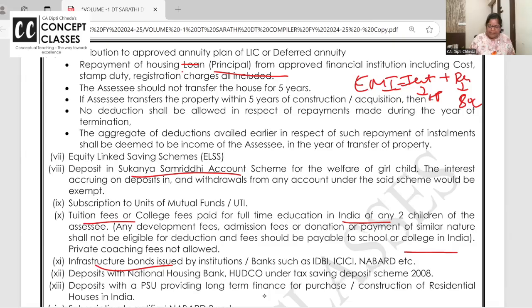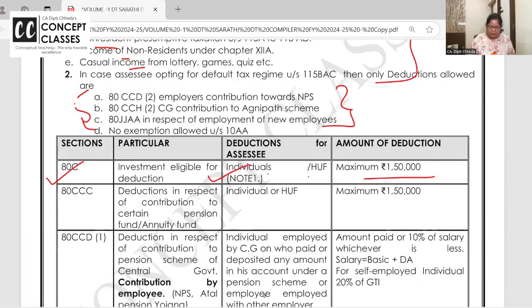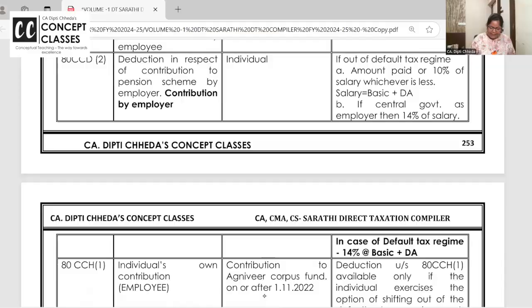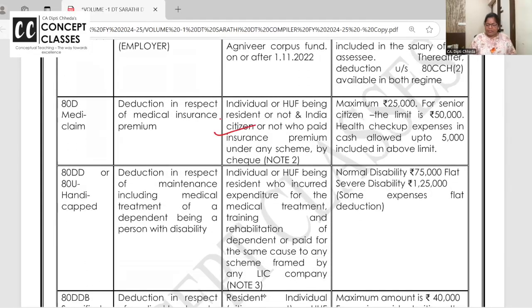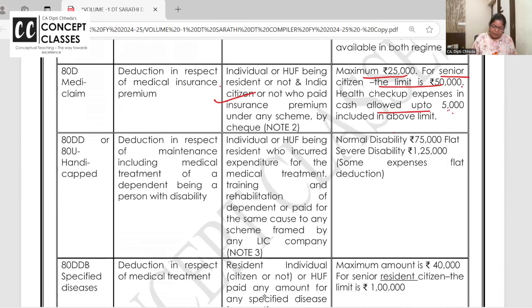Let us go to the main table. 80D series we are doing. Individual and HUF, whether resident or not, they all will get deduction maximum 25,000, senior citizen 50,000, health checkup expense 5,000. 80DD is if you are maintaining a disabled person who is handicapped or blind or has a hearing problem, normal disability 75,000, severe disability 1,25,000. Okay, right?